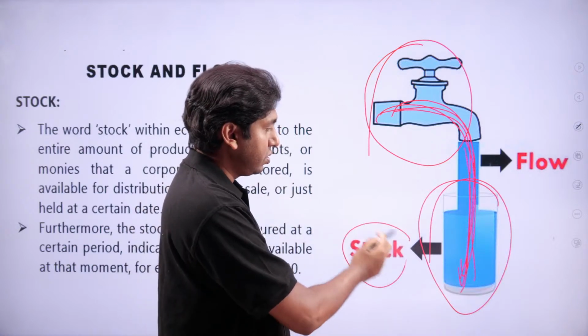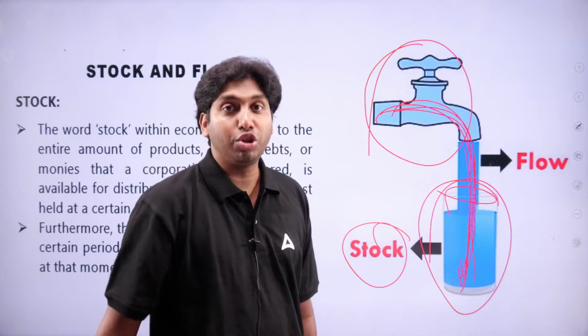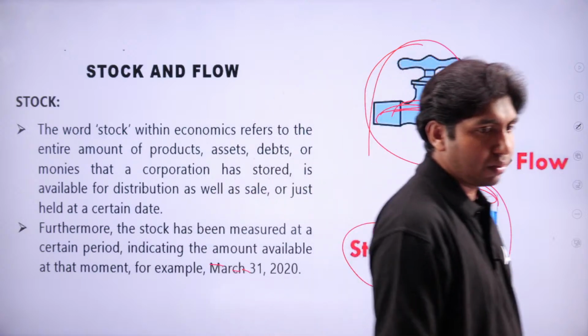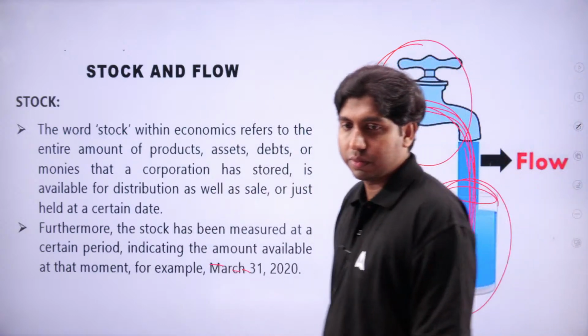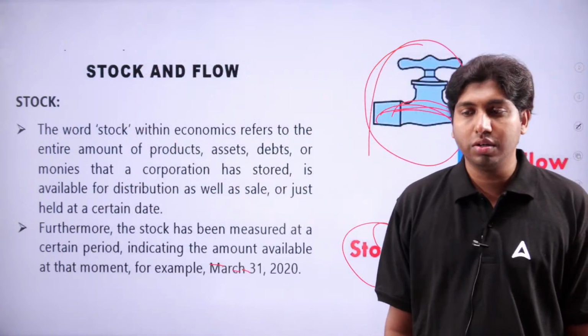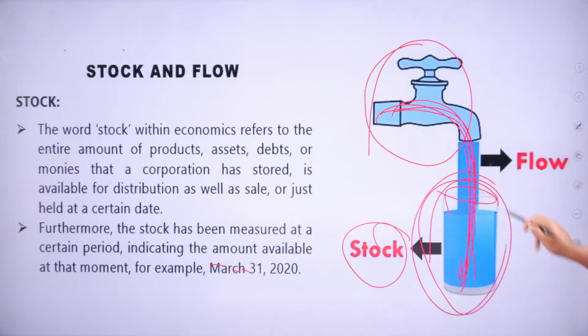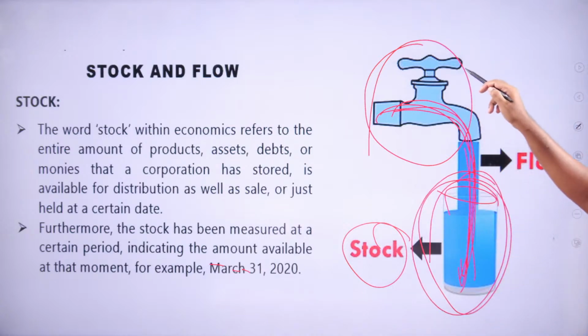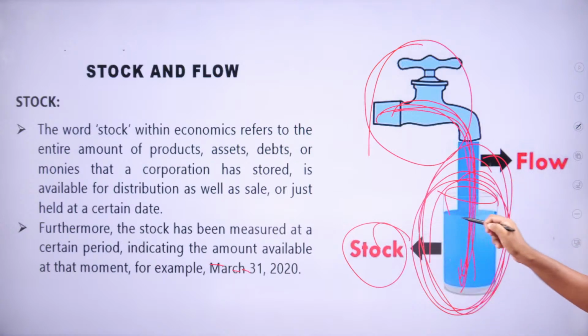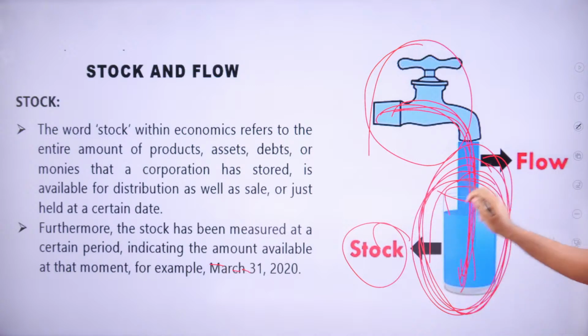But stock is a storage. Something is kept. It is part of the storage. So in economics, here it is stock. When the faucet or the tap is closed, then the water is stored here, in this glass. It is considered stock.